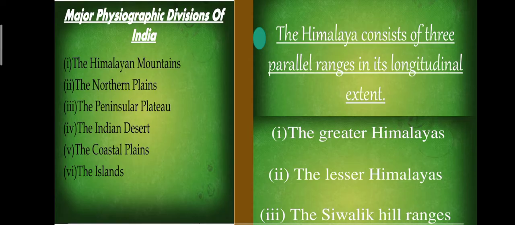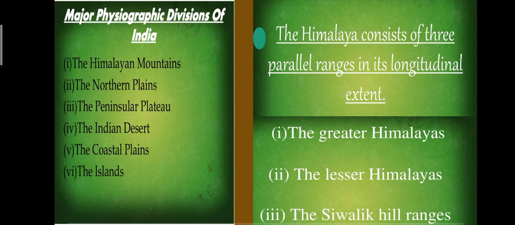Next, major physiographic divisions of India. Now, which are the major physiographic divisions? 6 are there. Now, see the first one, we are going to discuss the Himalayan mountains. Then we will discuss the northern plains, the peninsular plateau. Then next, the Indian desert, the coastal plain, and the last one is the islands. So, one by one, we will discuss all these physiographic divisions of India.